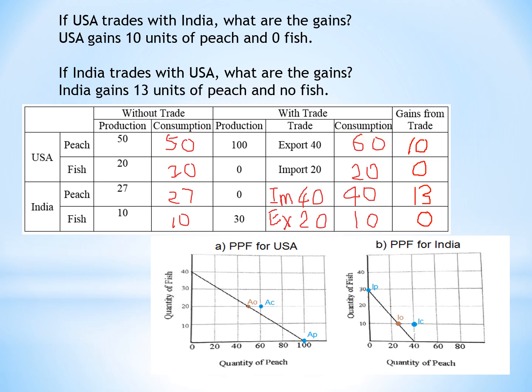There is something interesting over here. Do you realize that we consume outside PPF after we trade? See, before trade, we consume here, at A0. After trade, we consume 60 peach and 20 fish. That is where AC is. So this blue dot is outside PPF. So we consume outside PPF. As for India, they also consume outside PPF. So this is the gains from trade.